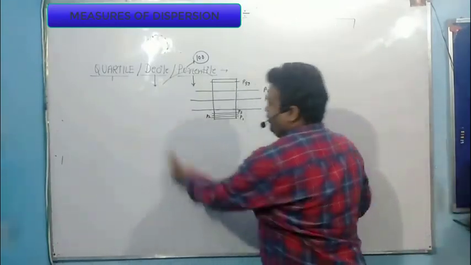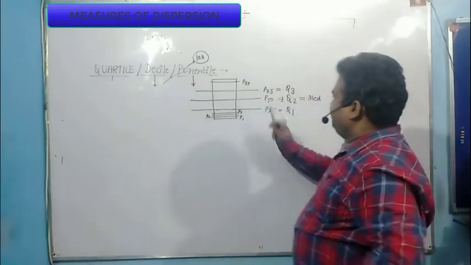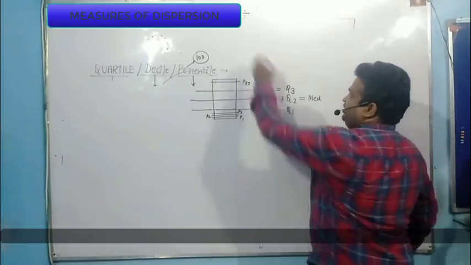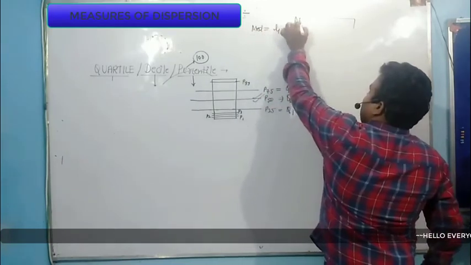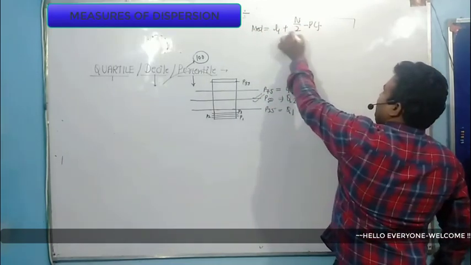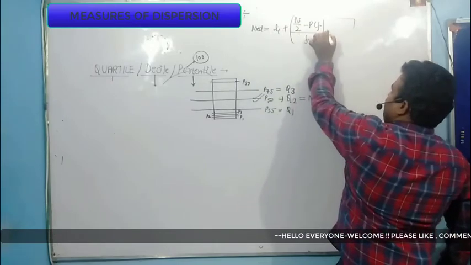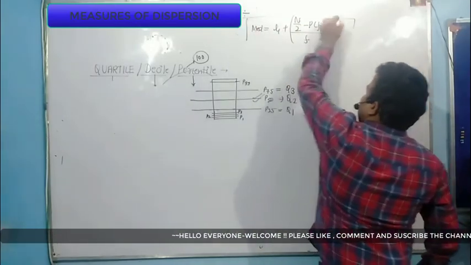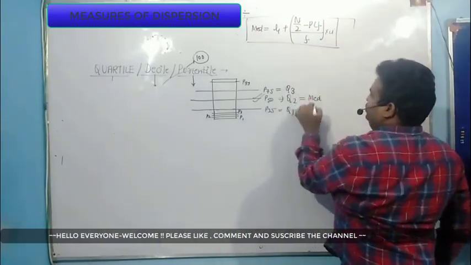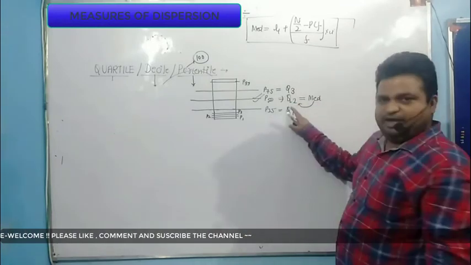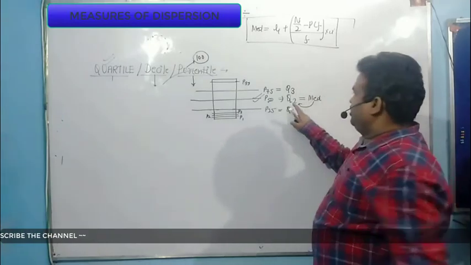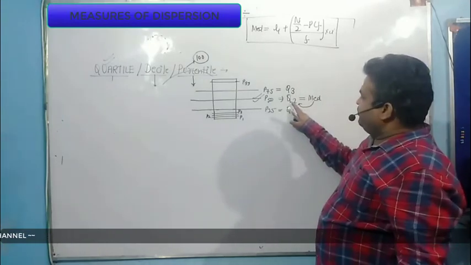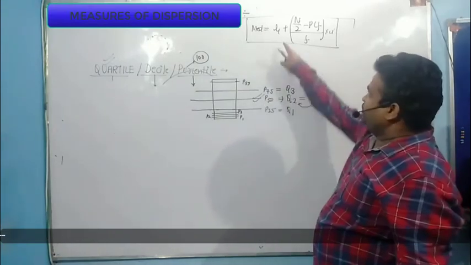An important thing is the calculation of P50. So first, what is my formula of median? L1 plus n by 2 minus PCF divided by F into I. And I already proved that my median is equal to the second quartile. I already proved this value in quartile deviation. Now I am going to prove whether this P50 is equal to the median or not.